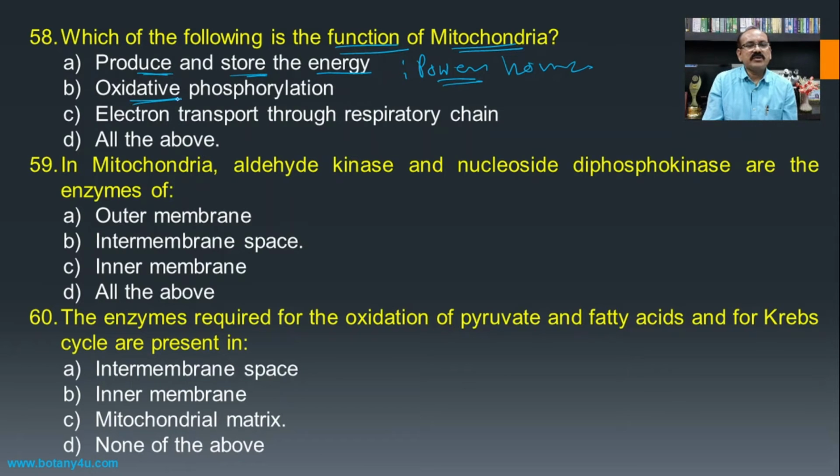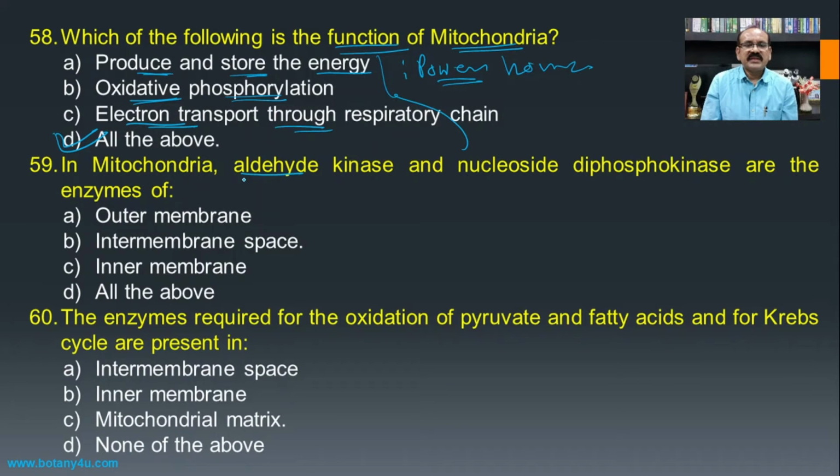Then it is responsible for oxidative phosphorylation, meaning the formation of high energy phosphates in the presence of oxygen, and electron transport through the respiratory tract, that is the terminal oxidation. And hence all these three are the functions of the mitochondria, and hence it becomes the answer.